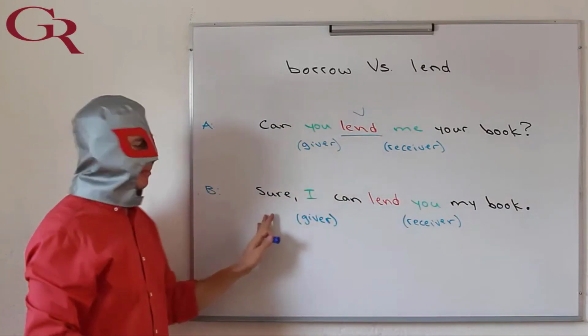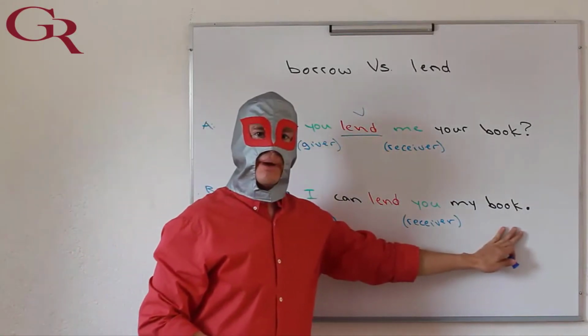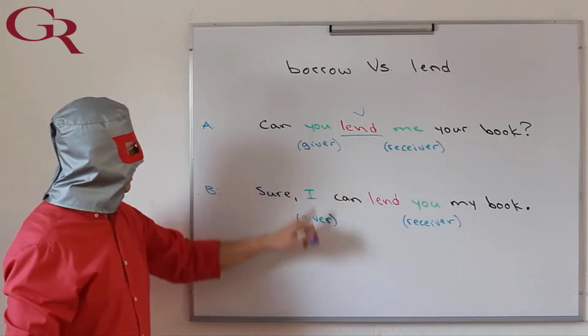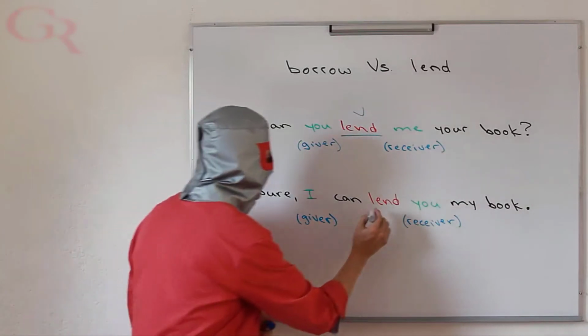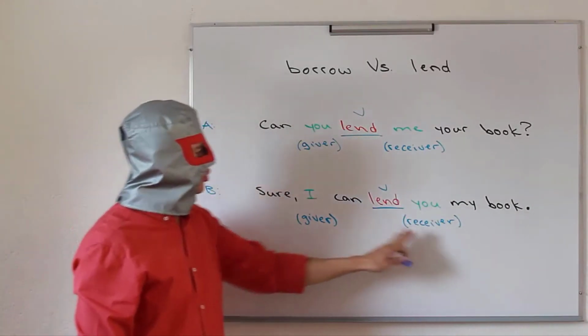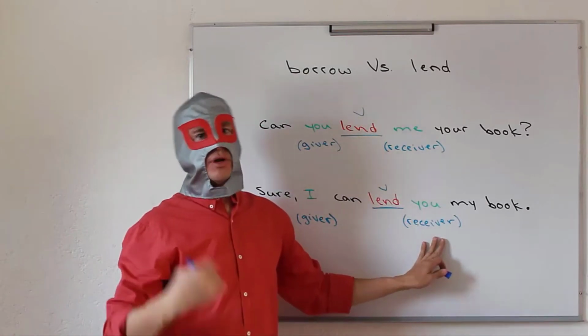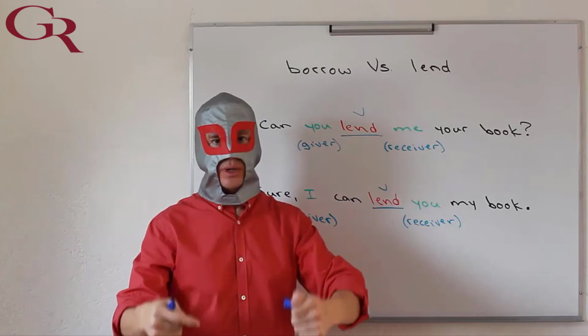Now, let's think about a possible answer to that question. Sure, I can lend you my book. Again, we have the giver first, I, because I'm going to give. Okay? So the verb that we use should be lend. Lend who? Lend you. You're the receiver. I'm the giver, you're the receiver. So, sure, I can lend you my book.